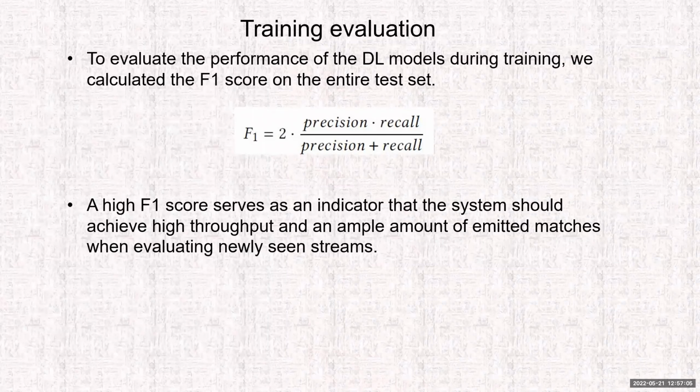Now, during training, we used the F1 score to evaluate our models, which uses this formula to combine precision and recall. This serves as an indicator that, on the one hand, our system should achieve high throughput, and on the other hand, enough emitted matches are being output from our system when we evaluate newly seen streams. Because at the end of the day, we want our system to be not only as accurate as possible, but also as fast as possible. So this score attains a good balance between these two.